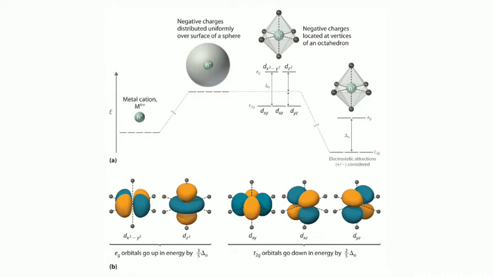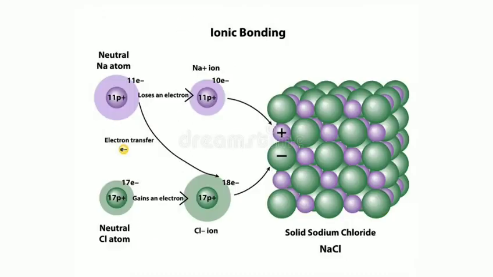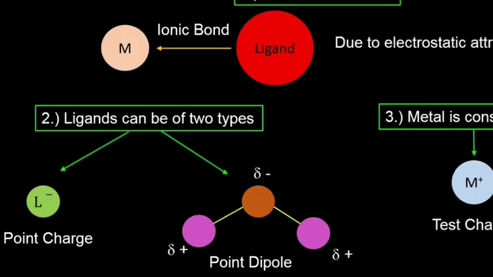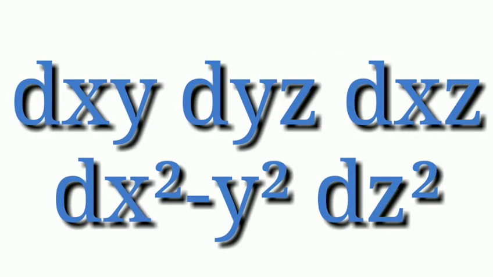Crystal field theory assumes that the bond between the ligand and central metal atom is purely ionic. The central atom or ion and ligands are treated as point charges in the case of charged ions. The complex formation is considered as the following series of hypothetical steps. In the gaseous state, all the 5d orbitals of the central metal ion are degenerate.